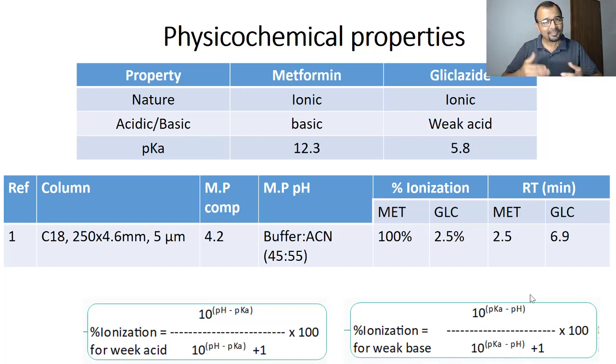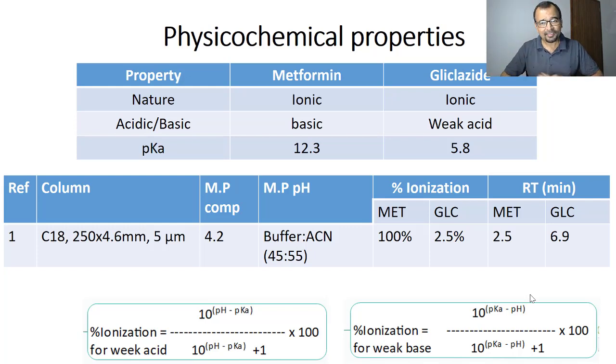And the same is the case for polar compounds. I mean, the polar compounds will not get retained, they will not get attracted towards the non-polar stationary phase, because the non-polar stationary phase will only attract non-polar compounds, and hence the polar compounds will not have much interaction with it, and because of the lesser interaction, the polar compounds will elute very early.